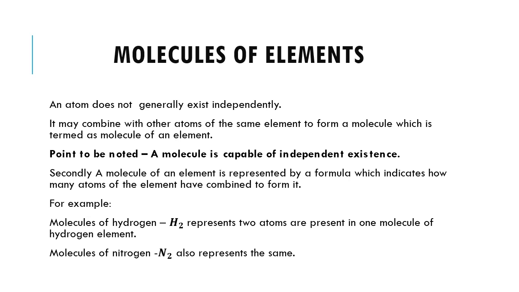This chemical formula H2 represents that two atoms are present in one molecule of hydrogen. In the same way, a molecule of nitrogen is represented by N2. This also represents that two atoms of nitrogen are present in one molecule of nitrogen.